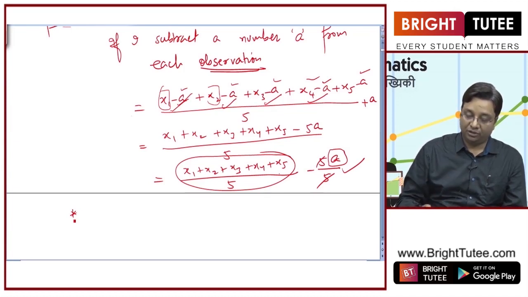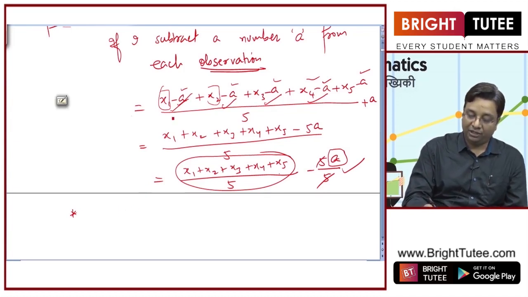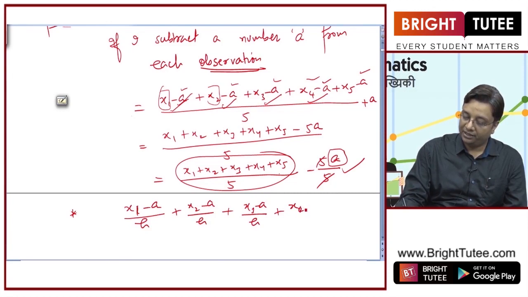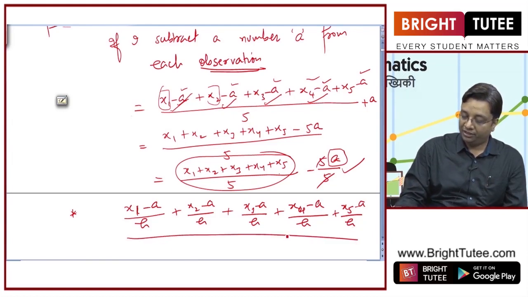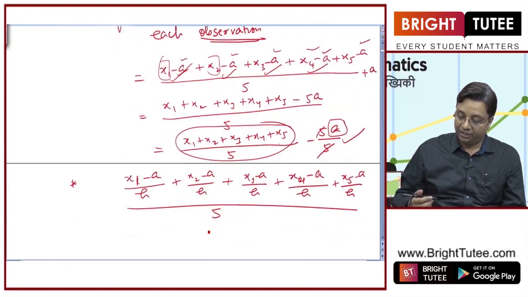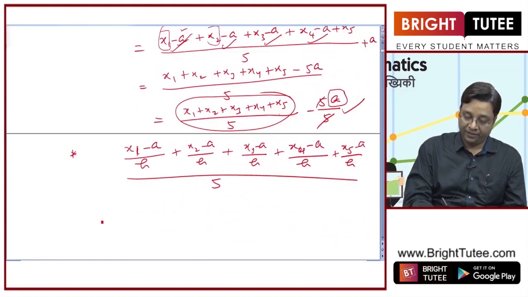Another observation that I want you to notice is that if you divide these numbers, let us say x1 minus a divided by h, x2 minus a divided by h, and similarly keep on dividing these entries by h, now if you want to calculate the mean, what will be the difference from the original mean?